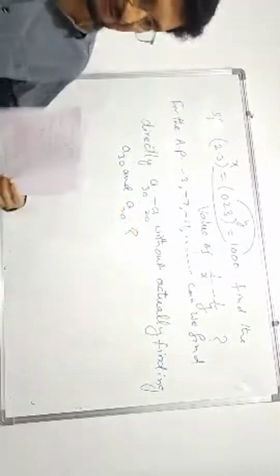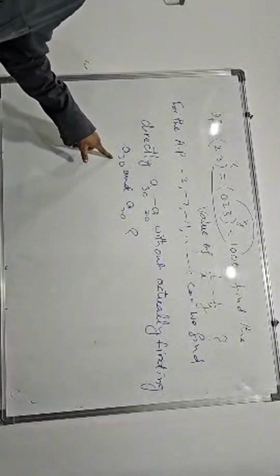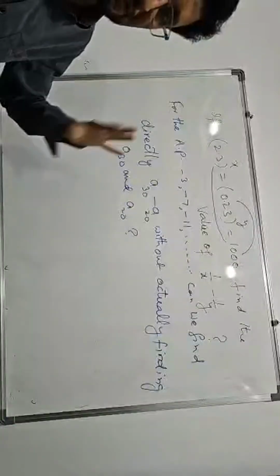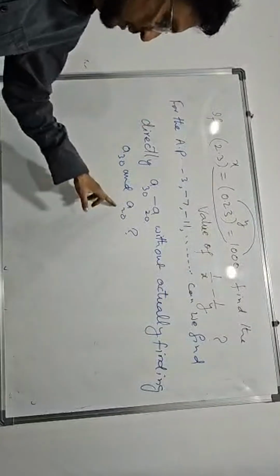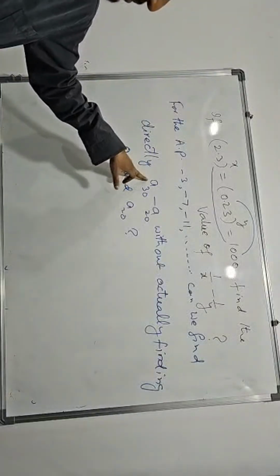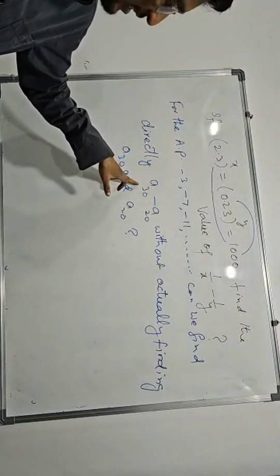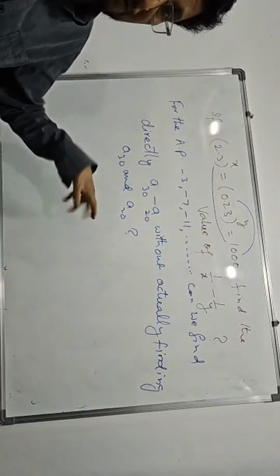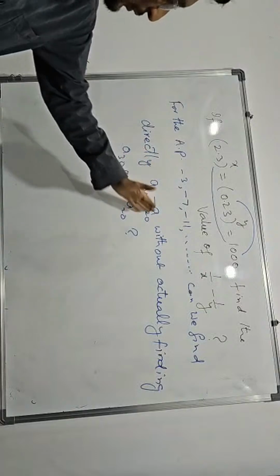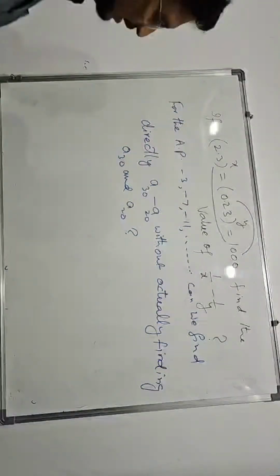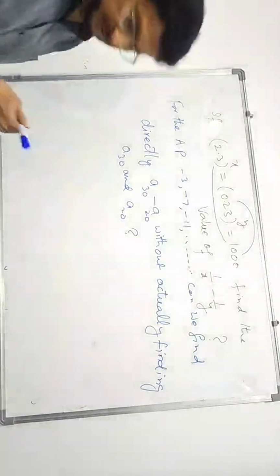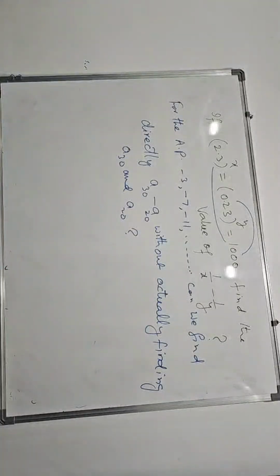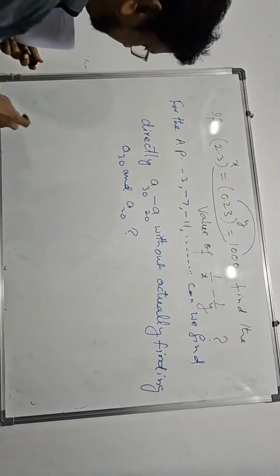Can we do this? Means don't find the 30th term and 20th term. Without finding these two terms, can we find the subtraction of these two terms? Don't find A30 and A20 separately. Directly you use here. Yes, we can do it. How can we do it? Directly writing the formula. Solution.